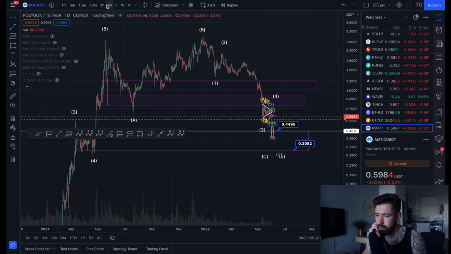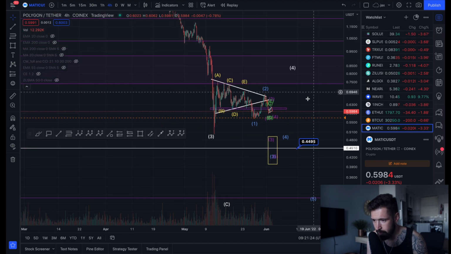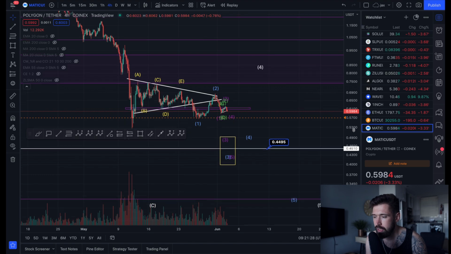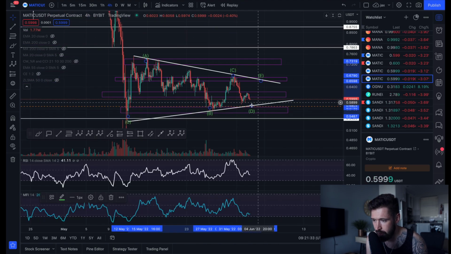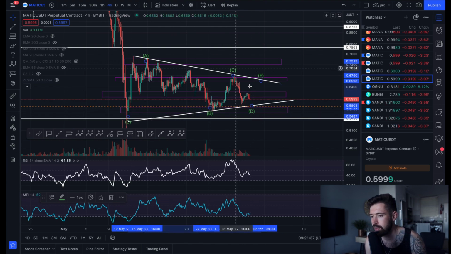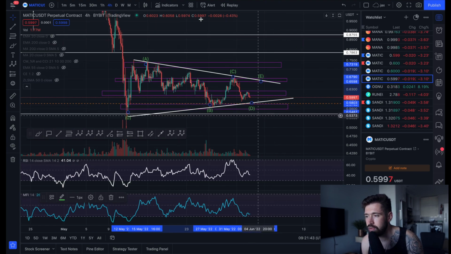In the short term for Matic here, we'll pop back open to the smaller time frames. The confirmation that we are going through a 5-wave structure to the downside and we've completed our wave 4 is to come down and break the low of the wave 1. But if we simply come down and we find support along this trend line and we bounce, then we're looking at a larger ABCDE correction before seeing that move down, in my opinion, to 30 to 32 cents.